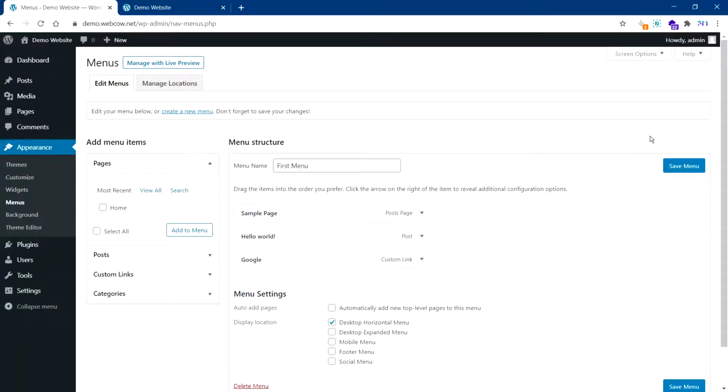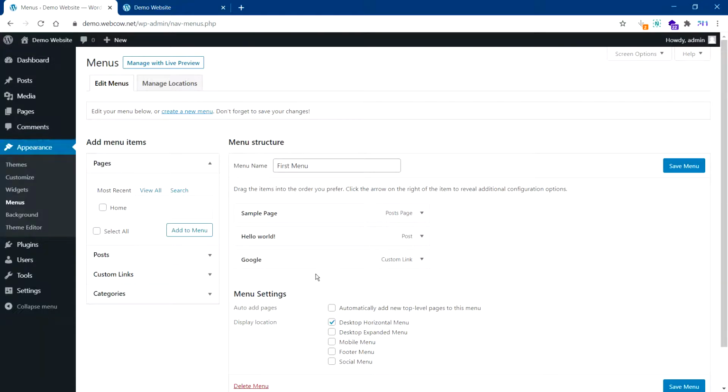So you can create a new menu, or you can save the one you have. You can add, for example, I have added a home page here. So this section will have your pages. Then we have a list of your blogs. You can have a custom link here. You can have your categories. So you can put a few options that will be available on the left side to this panel here, which is your actual menu.